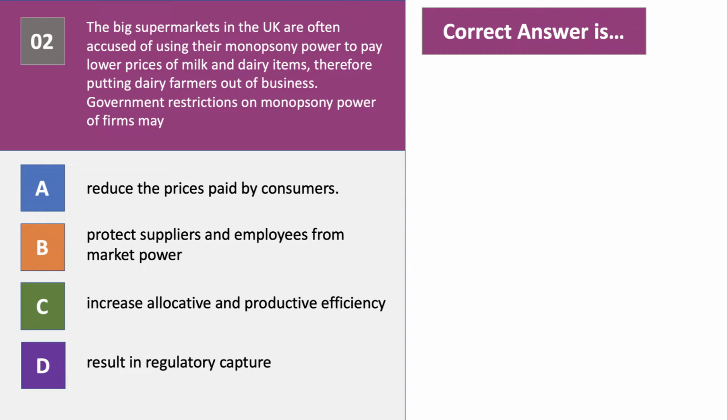So what do we think for question 2? A topical question about monopsony power. Government restrictions on monopsony power may, the answer is B. Protect suppliers and employees from market power. In other words, the government may step in, for example, the groceries adjudicator, or setting some sort of minimum guidelines for the contracts between suppliers and supermarkets to try to make their relationship more commercially viable, more equitable. And of course, if those suppliers are making more money, in theory, they can pay better wages to their employees.